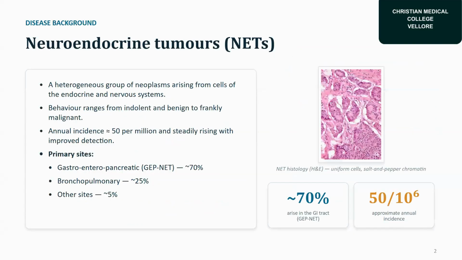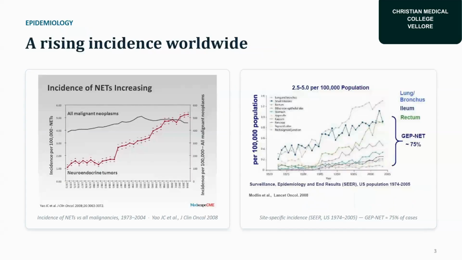So, disease background: neuroendocrine tumor is a heterogeneous group of neoplasms arising from cells of the endocrine and nervous system. Behavior ranges from indolent to benign to frankly malignant. Annual incidence is almost 50 per million and steadily rising with improved detection. Primary sites: gastroenteropancreatic, GEP-NET, almost 70%, bronchopulmonary 25%, and other sites 5%. So, epidemiological data shows that the incidence of neuroendocrine tumors is increasing. Maximum diagnosed cases are gastroenteropancreatic NETs.